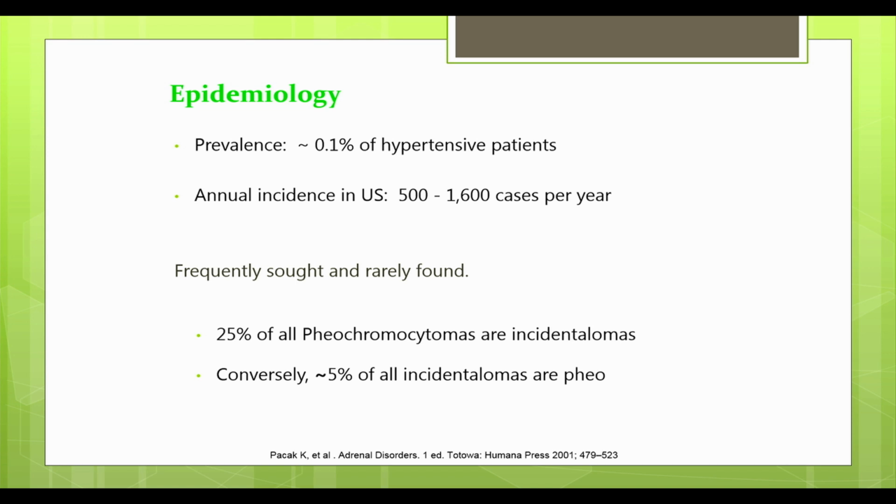It is important to know this because some of those incidentalomas may be functional, while the majority are non-functional. In the pheochromocytoma world, 25% of all pheochromocytomas are incidentalomas. Conversely, about 5% of all incidentalomas are pheochromocytomas. So from an endocrinologist's or primary care perspective, it is important that these incidentalomas are evaluated for their functioning status.